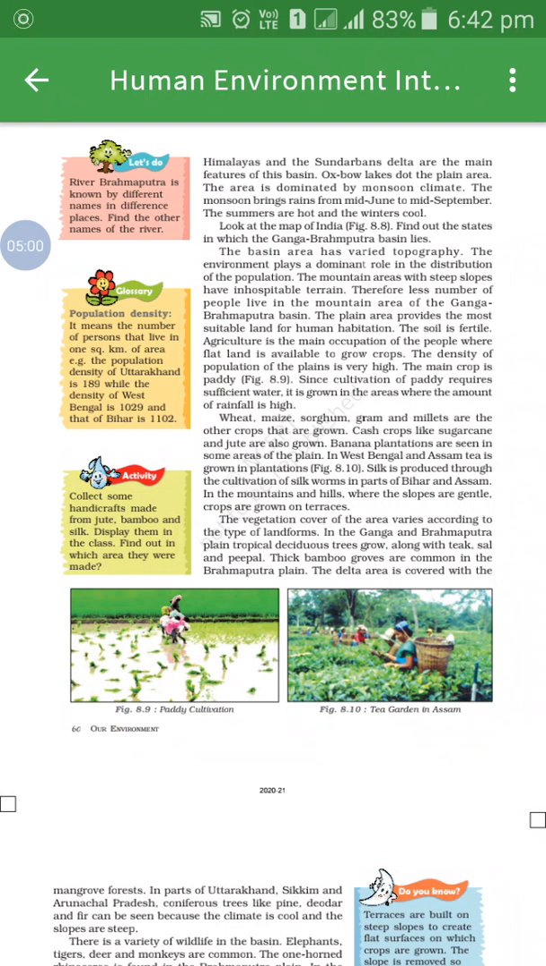The basin area has varied topography. Underline this word, student, topography. Topography means the arrangement of the physical features of an area.